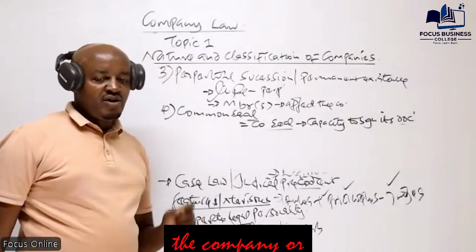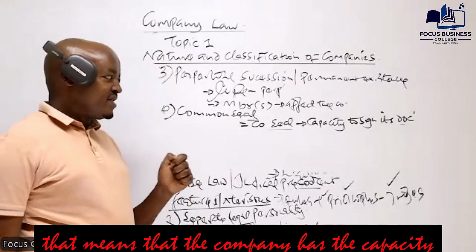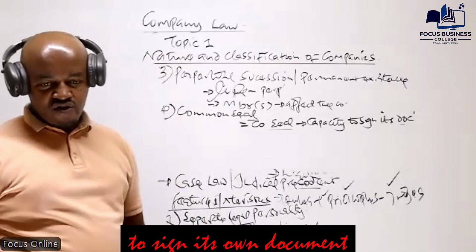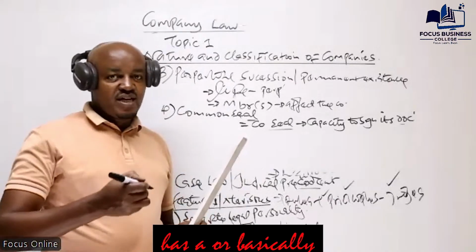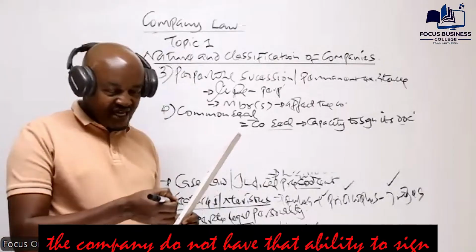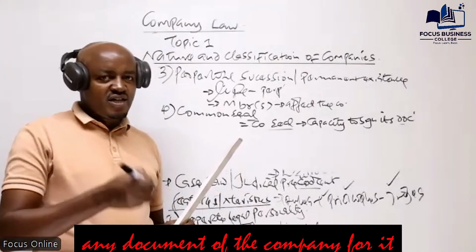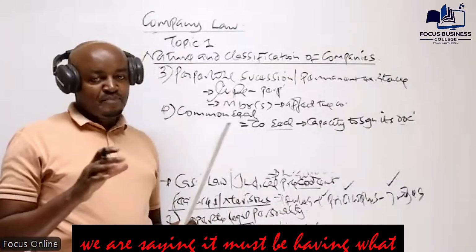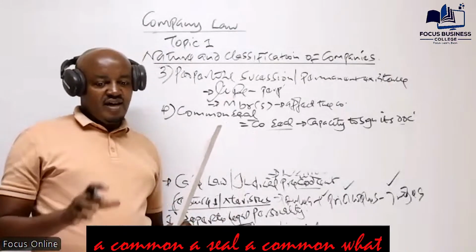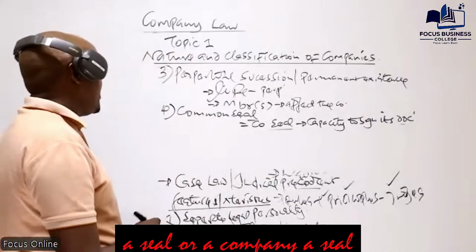That means the company has the capacity to sign its own documents. Take into account that the company itself does not have the ability to sign the document in person. Any document of the company, for it to be authentic, must have a common seal, or a company seal.